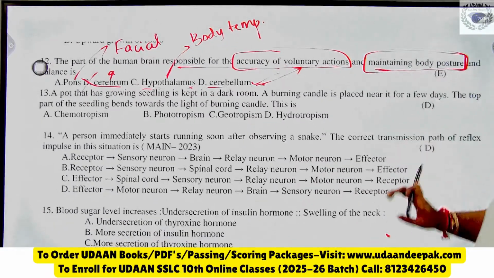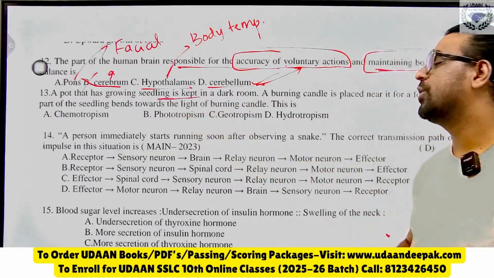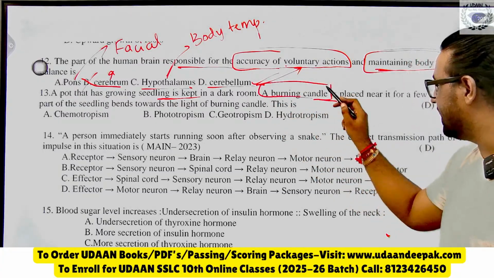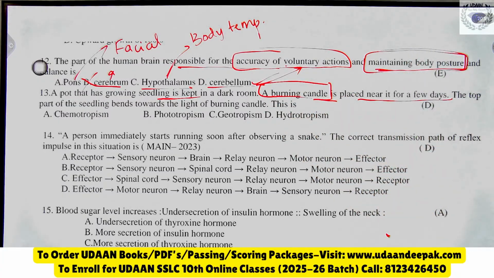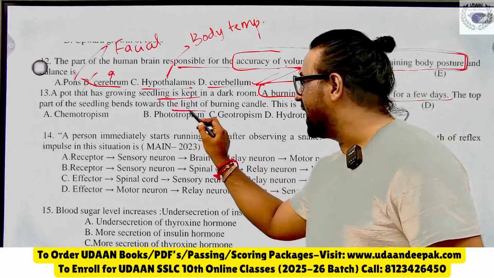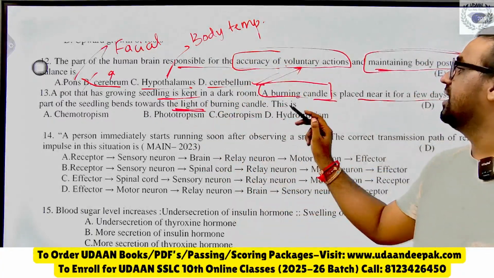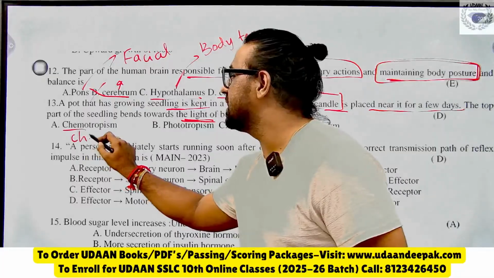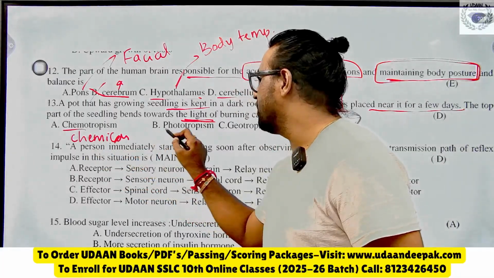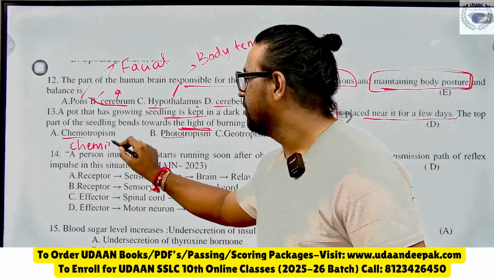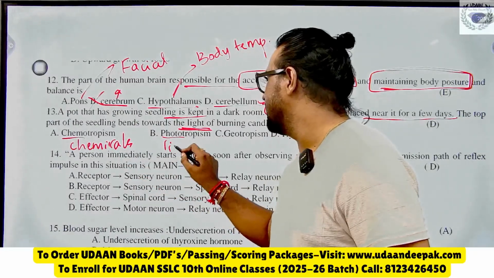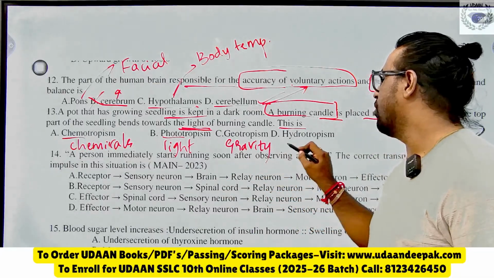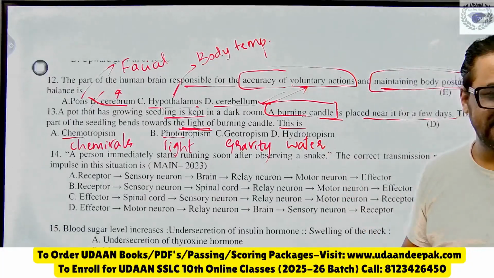Then question number 13. A pot that has a growing seedling is kept in a dark room. A burning candle is placed near it for a few days. The top part of the seedling bends towards the light. This is due to chemotropism, which means response towards chemicals. Phototropism means response towards light. Geotropism is response towards gravity and water. So let me know what answer I can expect.